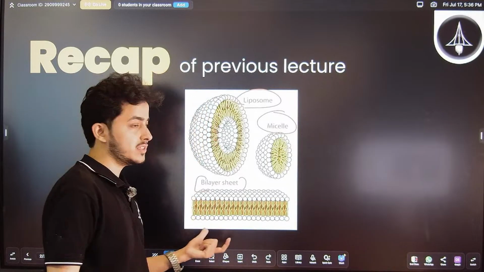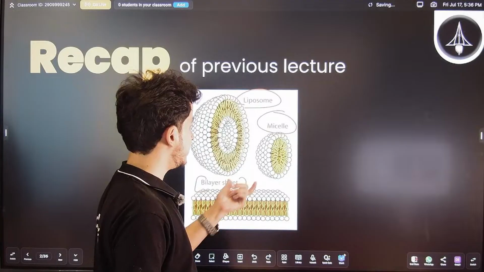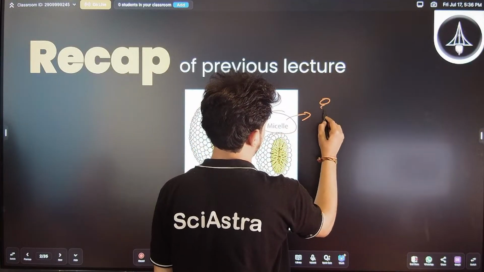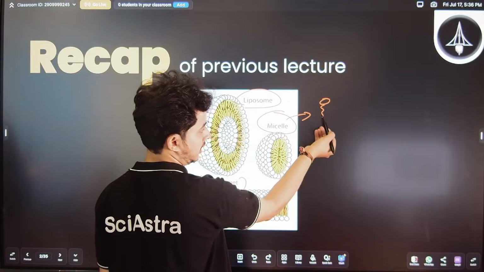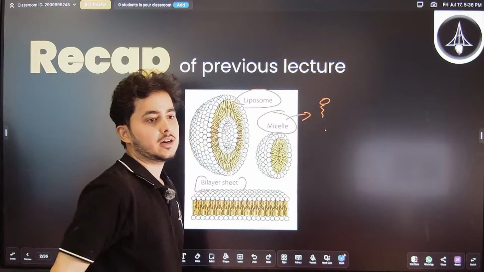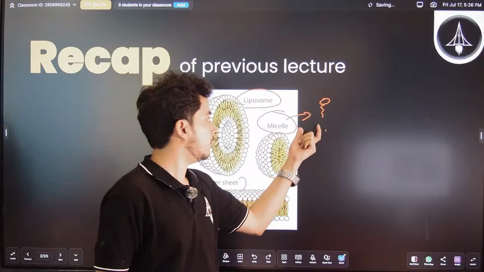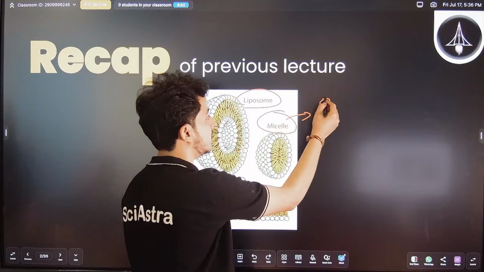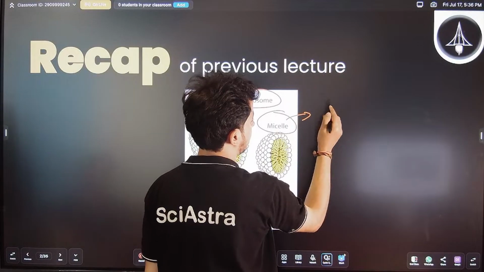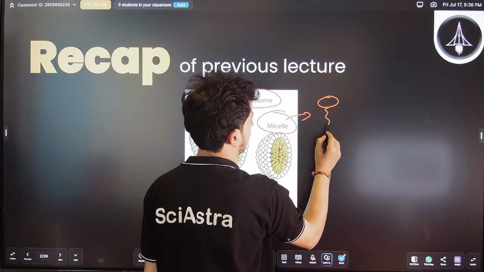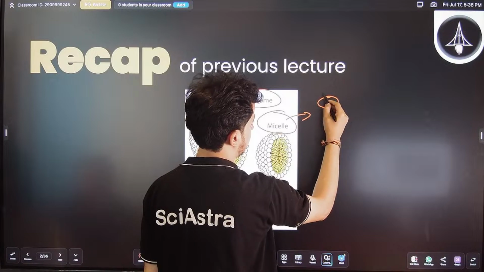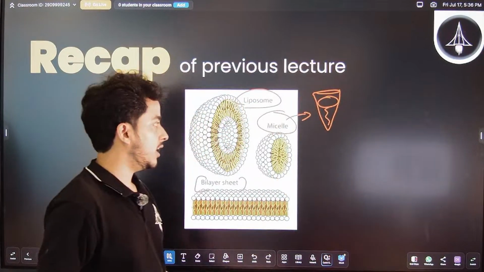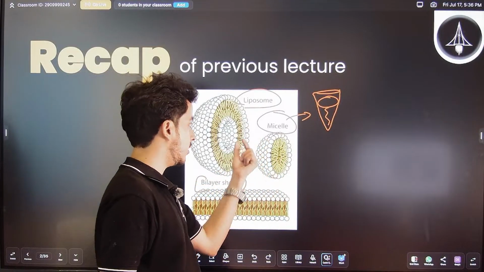So if we revise it in a nutshell, what we know is for micelles, you have asymmetric lipids because they have a single fatty acid chain, that is, basically you are having only a single chain of the carboxylic acid. So that's why they are asymmetric, because this head is so big and this tail is so small that it's assumed as a conical kind of shape, right? And that is why they form these micelles, right?